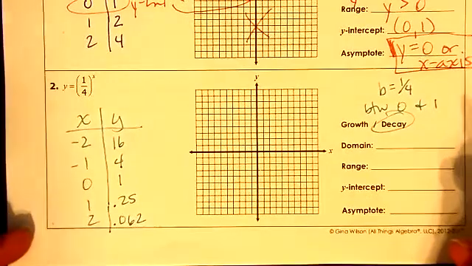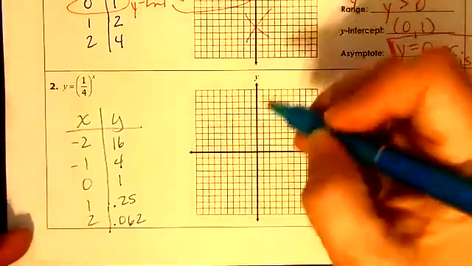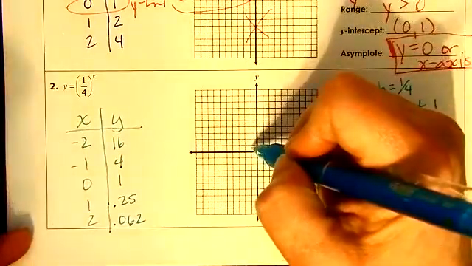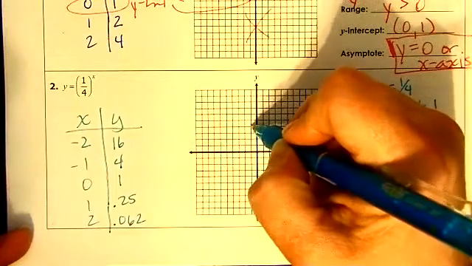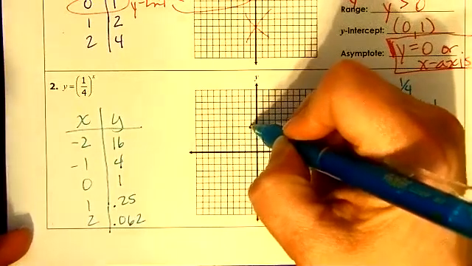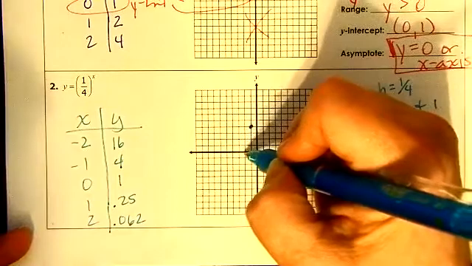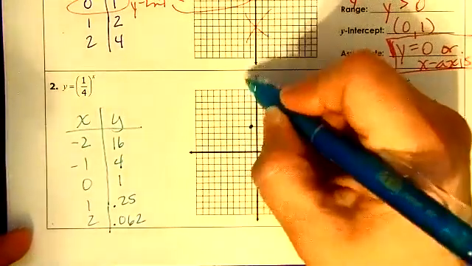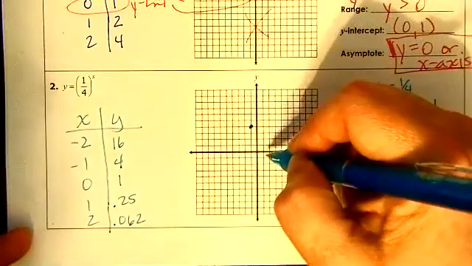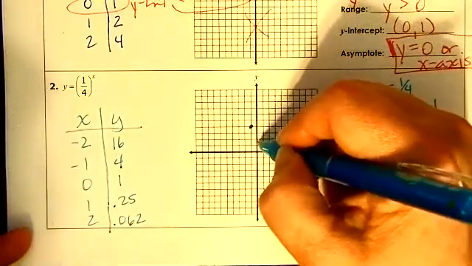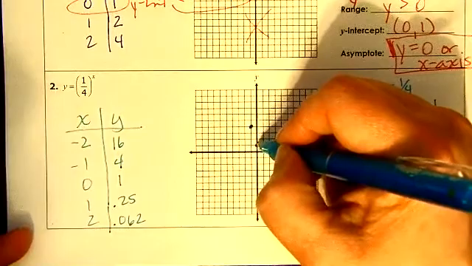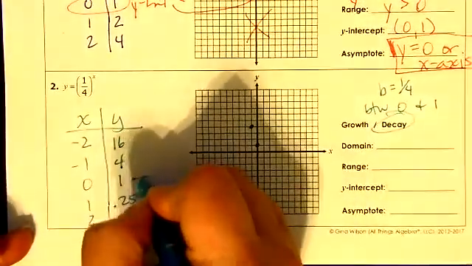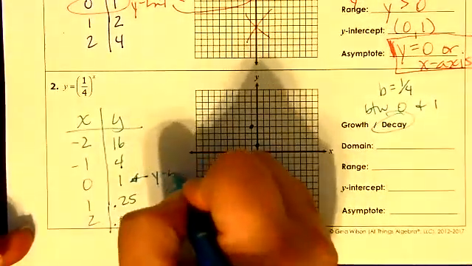So we're going to graph the ones that we can. So I'm going to have -1, 4, -2, 16, which will be way over here. So therefore, I'm not going to worry about that one. 0, 1. So I should know right now, oh, I can say that's the y-intercept.